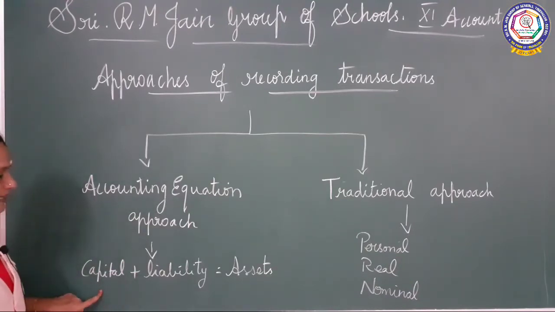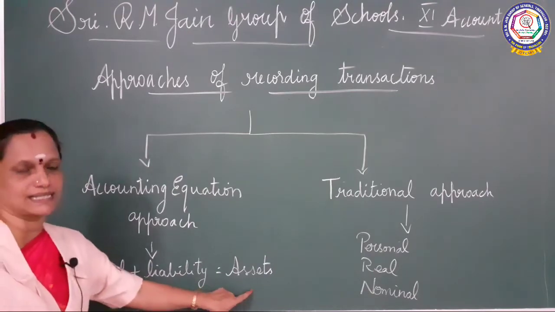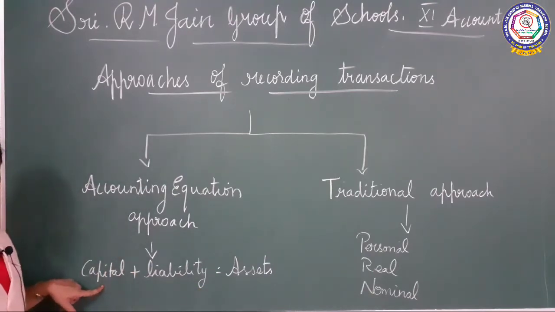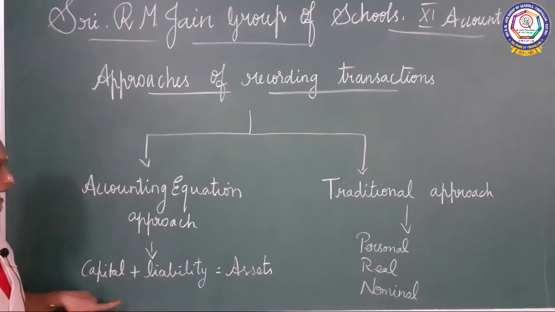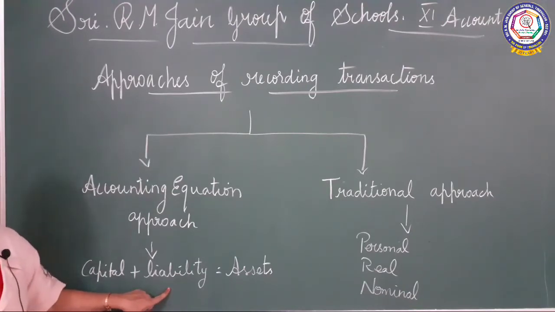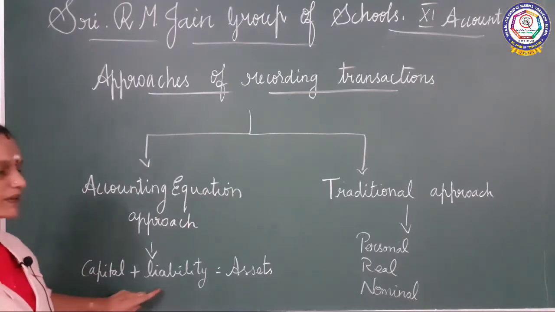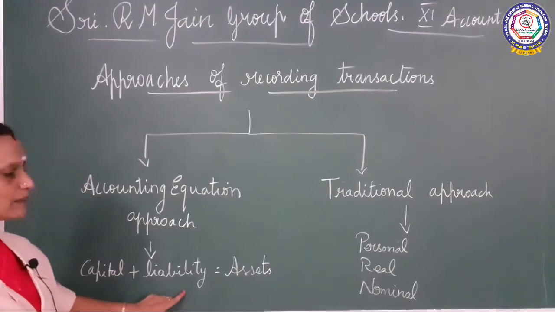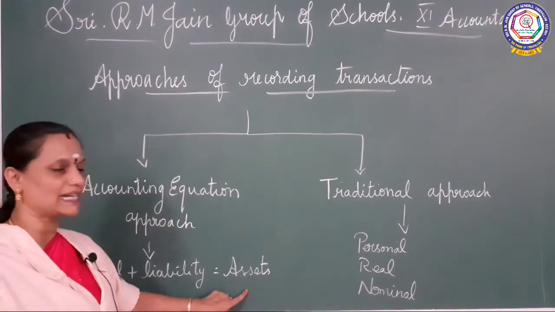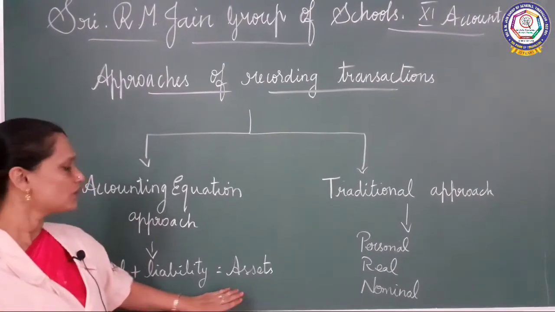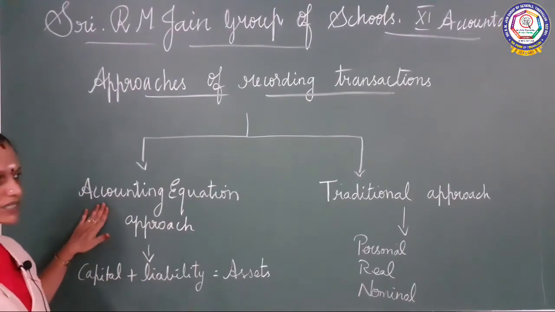Capital plus liability equals asset. Capital, you know very well, is the owner's equity. This is the owner's contribution, isn't it? And liability is the outsider's equity. If we add both capital and liability, we will get the assets. So this is the formula of the accounting equation, children.